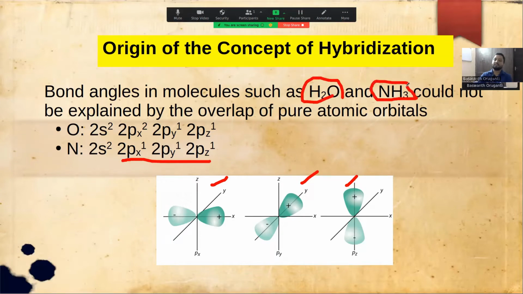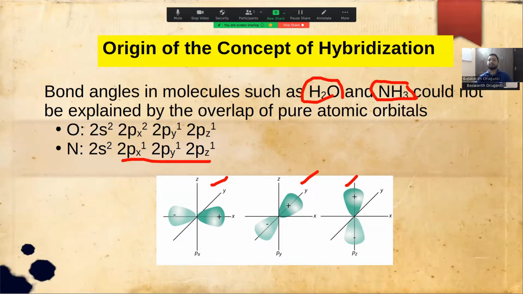However, this is not the case. The observed bond angle in water is about 104.5 degrees, and in ammonia the bond angle is about 107.5 degrees. So clearly there is some problem with this assumption that pure atomic orbitals overlap.